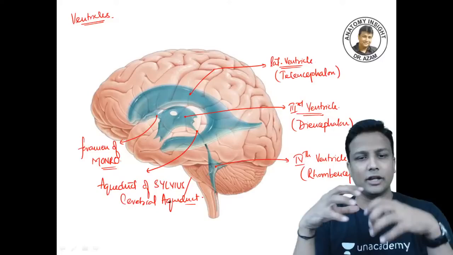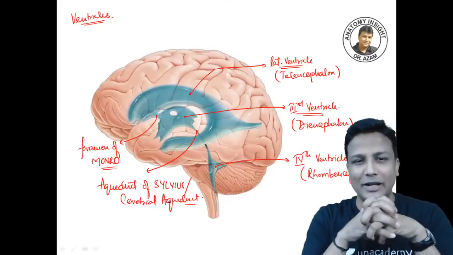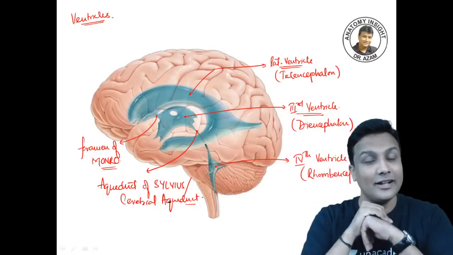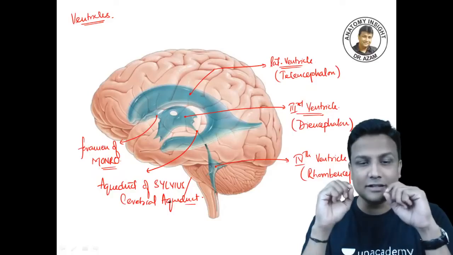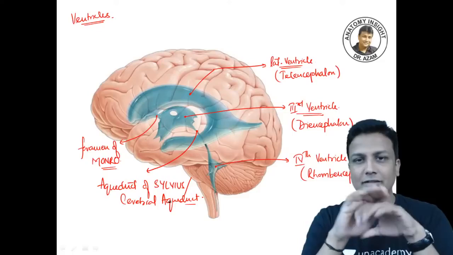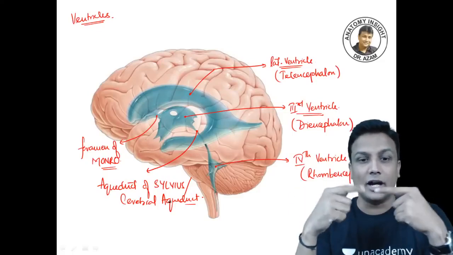Lovely. So just to bring all of you into the mood of studying, a small topic to begin with. We all know what is present inside the ventricles. Inside those ventricles, you'll have your cerebrospinal fluid, that is the CSF, guys. Lovely. Done.